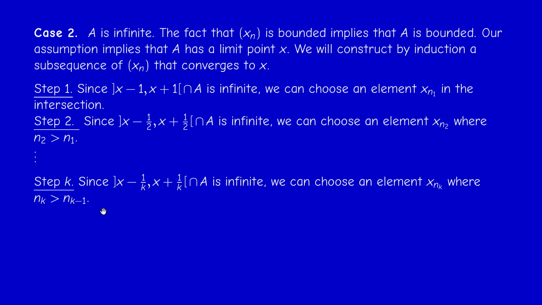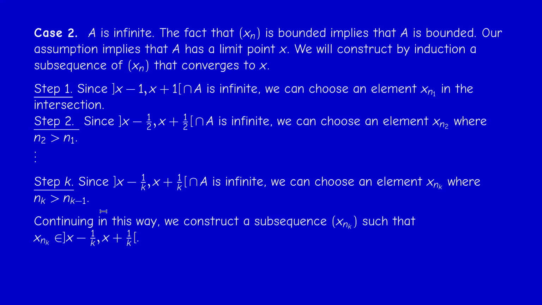If I go to infinity, then I would have a subsequence xnk such that xnk is in the interval x minus 1 over k, x plus 1 over k. So it means what? It means that xnk minus x in absolute value is less than 1 over k. And so as k tends to infinity, xnk minus x tends to 0. So xnk converges to x. Okay, so that's it.